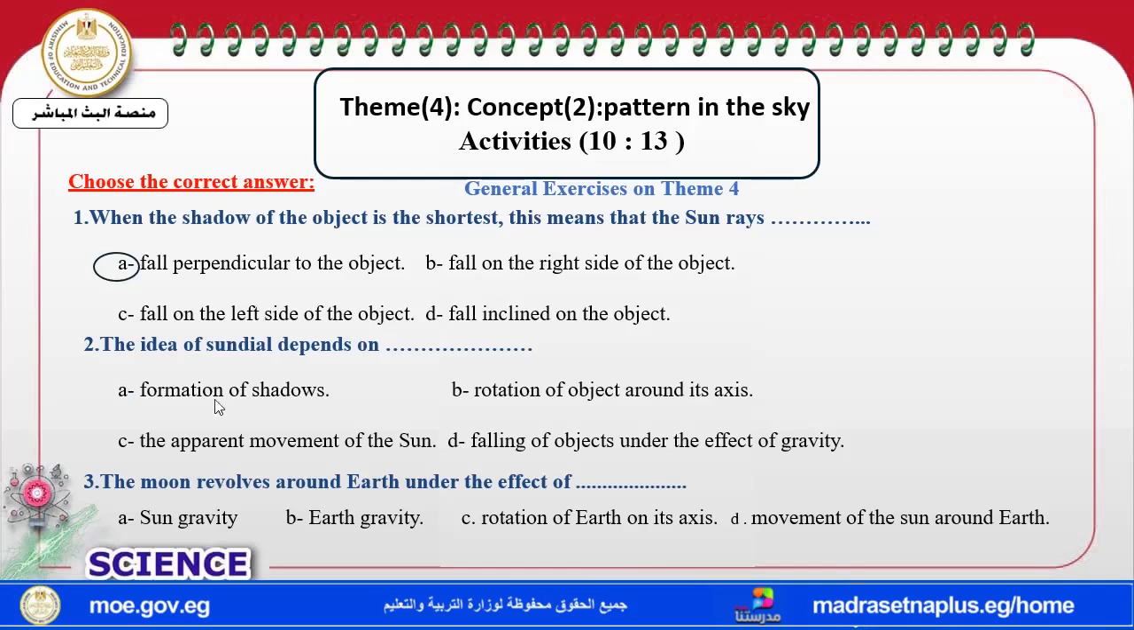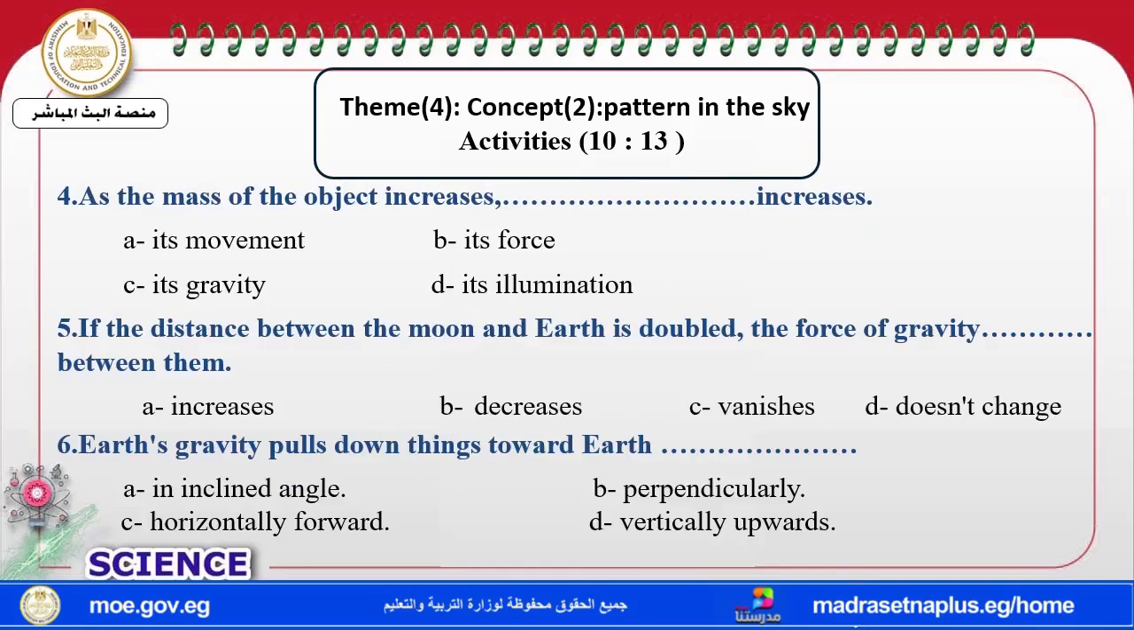And the idea of the sundial depends on what? Yeah, I hear all of you. Formation of shadow. The moon revolves around the earth. Under the effect of what? It revolves around the earth, so due to the gravity of the earth. As the mass of the object increases, what increases? Gravity. And if the distance increases, the gravity decreases. So gravity is directly related to the mass and opposite to the distance.